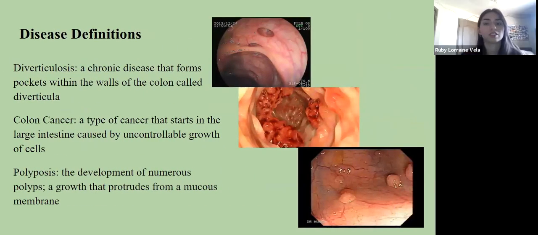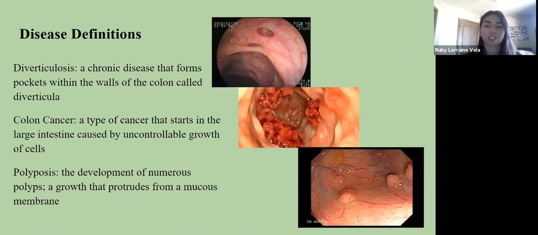So here are some of the diseases that occur in the large intestine. Here on the top picture, we see diverticulosis, which is a chronic disease that forms pockets within the walls of the colon called diverticula. And when these diverticula become infected, it is called diverticulitis. A way that diverticulitis forms is when food, particularly like corn, that doesn't get fully digested in your stomach, becomes trapped and it becomes infected.